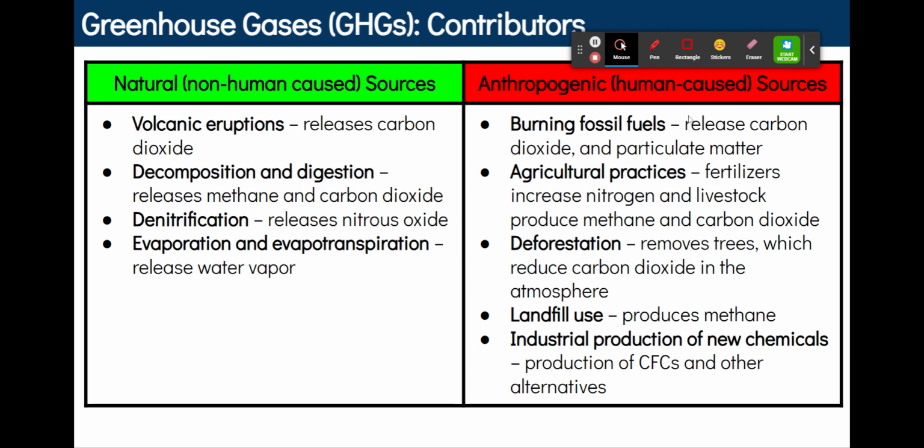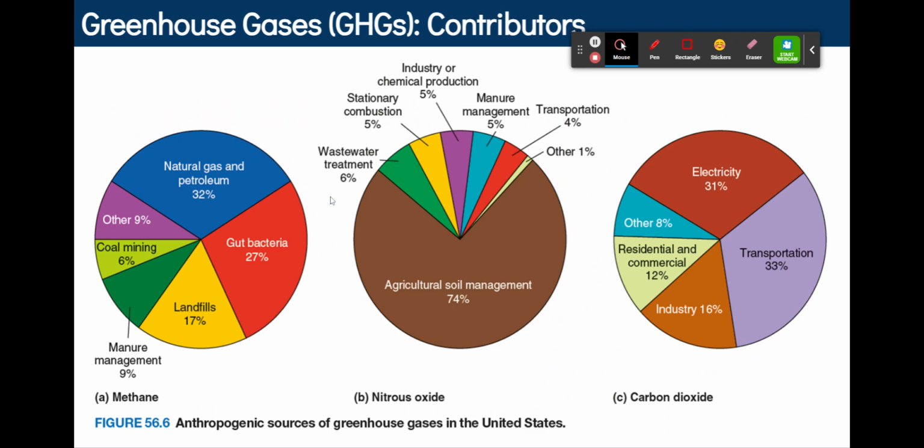Anthropogenic, remember that word, meaning human caused: burning fossil fuels, agricultural practices, deforestation, landfill use, and industrial production of new chemicals. So, all of the things on the left, these things have been happening for millions of years and will continue for millions of years, and this process has released small amounts of greenhouse gases. It's these things, the human activities, that have really increased the amount of GHGs that we release into our atmosphere.